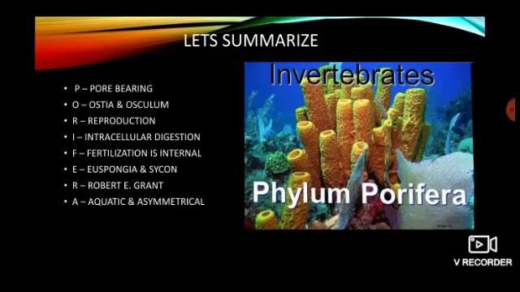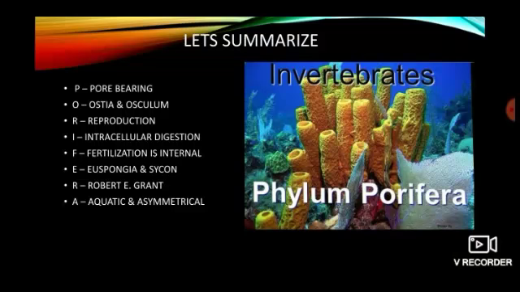Let's summarize. P stands for pore-bearing. As you all know, all the poriferans are pore-bearing organisms. O is for ostia and osculum, which are the structures that carry out the function of taking in water and food and releasing the waste materials. R is for reproduction, which occurs both sexually as well as asexually in poriferans. I is for intracellular digestion, which occurs with the help of specialized cells.